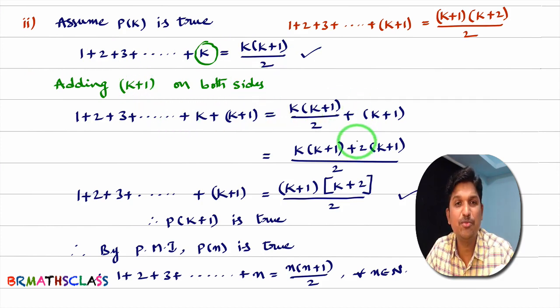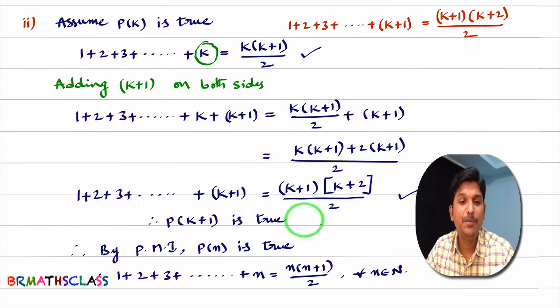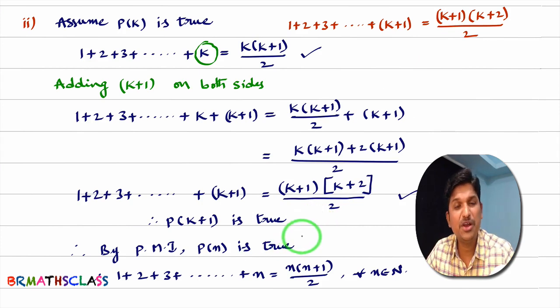After doing this step, what happens? Whatever is there on the left hand side, that will be LHS of p of k plus 1. You always keep what is p of k plus 1 in your mind. So, this is LHS of p of k plus 1. After simplifying this, whatever you got here, you can observe that that is RHS of p of k plus 1. So finally, p of k plus 1 is true. As we proved p of 1 is true, and by assuming p of k is true, we proved p of k plus 1 is true. By principle of mathematical induction, we can say that p of n is true.